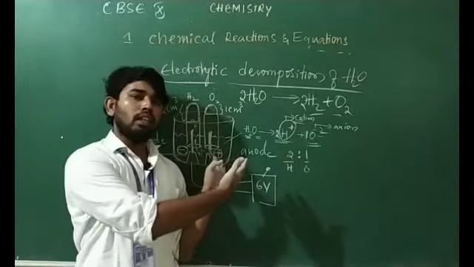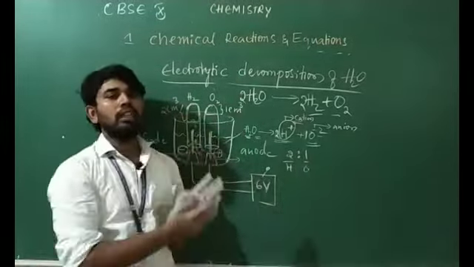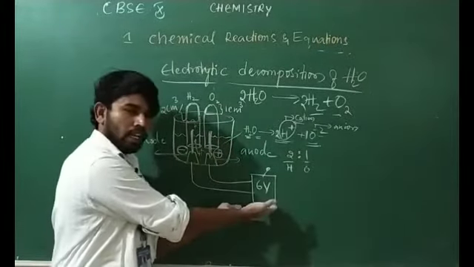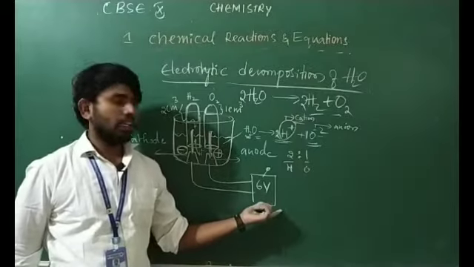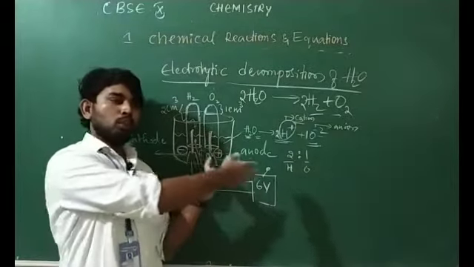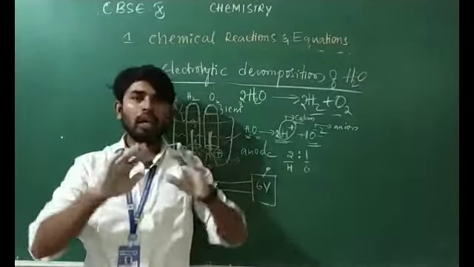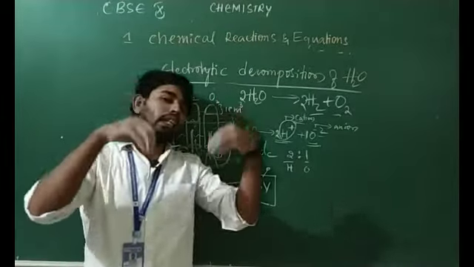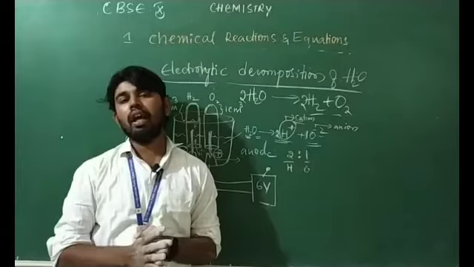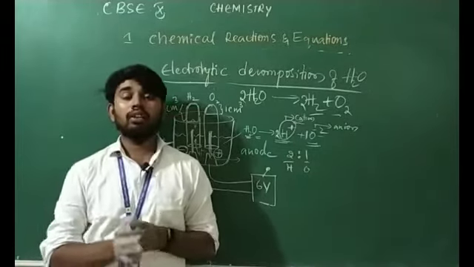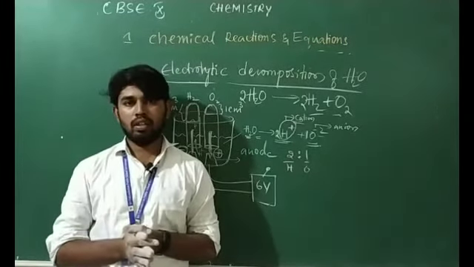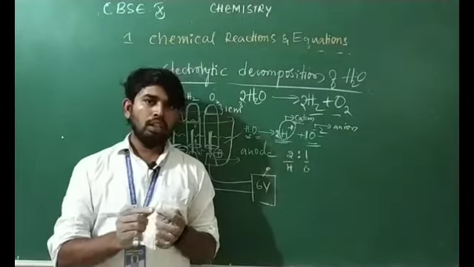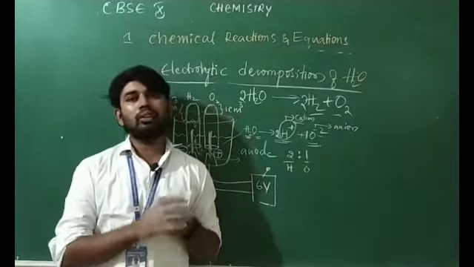Here in thermal decomposition we are supplying heat energy, in photolytic we are supplying light energy, and in electrolytic we are supplying electrical energy. So in the decomposition reactions, all are absorbing energy. If chemical reactions take energy inside, then it is said to be an endothermic reaction.